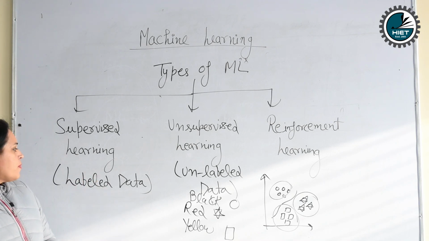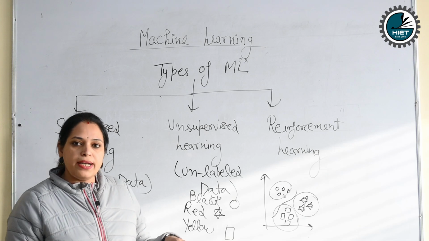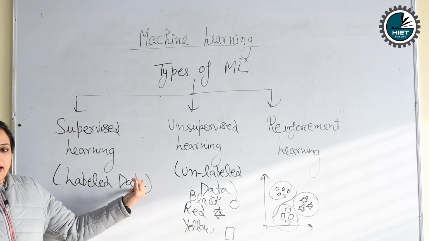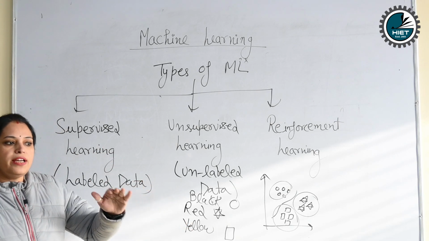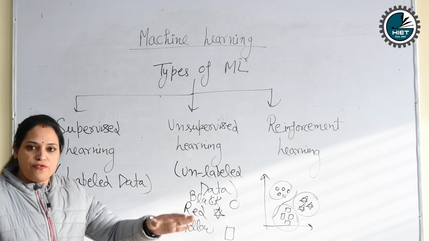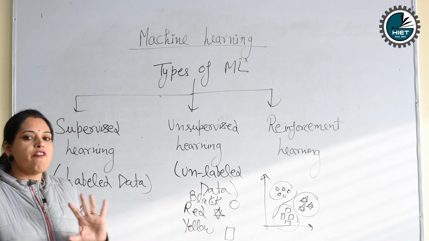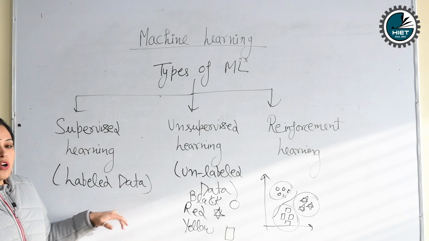And in the case of supervised learning, we have to train the model according to our requirement, so in this case, we have labeled data. Labeled data means our machine knows about the data, what task it will perform and what functions it will perform, already labeled. We have mentioned all things. Suppose I told you the example of the grocery shop.